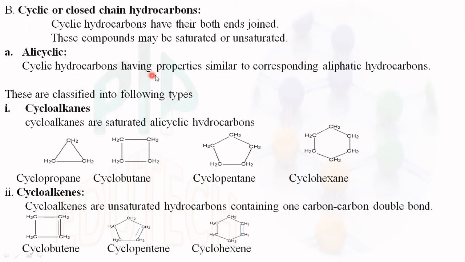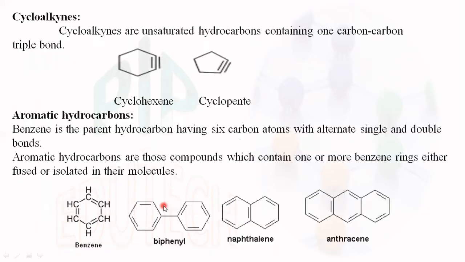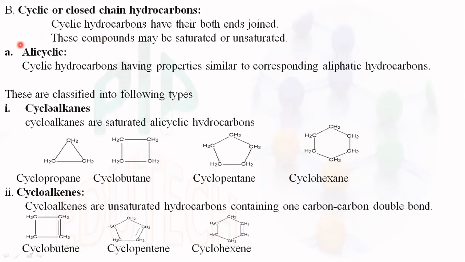These are cyclic hydrocarbons having properties similar to the corresponding aliphatic hydrocarbons. It is further classified as cycloalkanes, cycloalkenes and cycloalkynes.